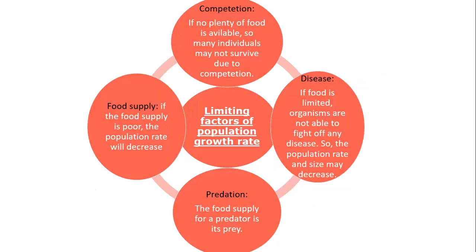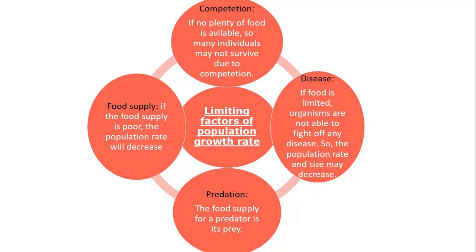What are limiting factors then? Limiting factors are first competition. If, for example, there is no plenty of food or there is no plenty of water in this environment, so there will be a competition and only a specific number of individuals will survive, which are the fittest for the environment. Diseases. If the food is limited, individuals are weak.